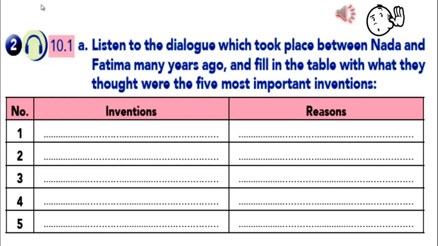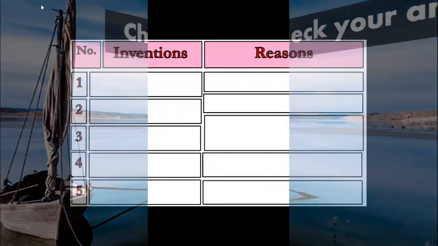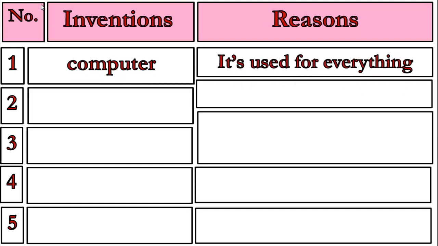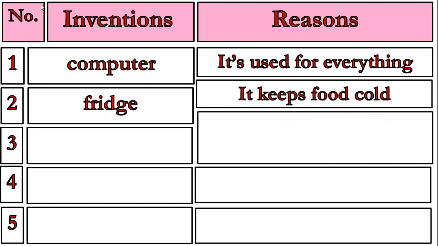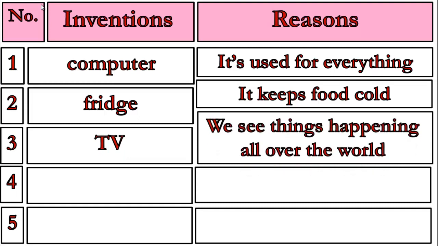Okay, now let's go and check the answers together. The first one, they have spoken about the computer, and the reason here is because it's used for everything. Second one, fridge, the reason is it keeps food cold. Third, we have the TV, and the reason why? Because we see things happening all over the world.